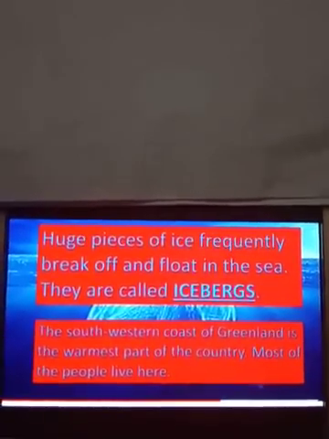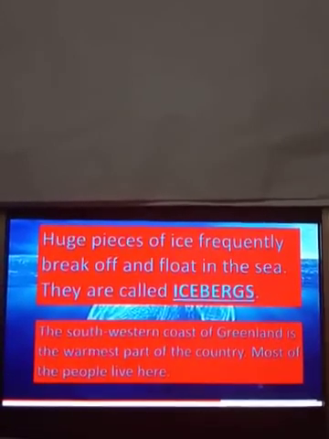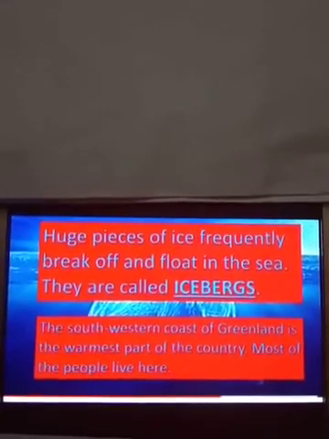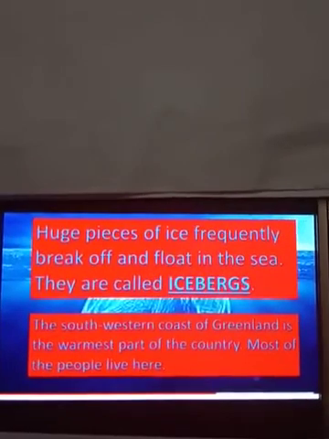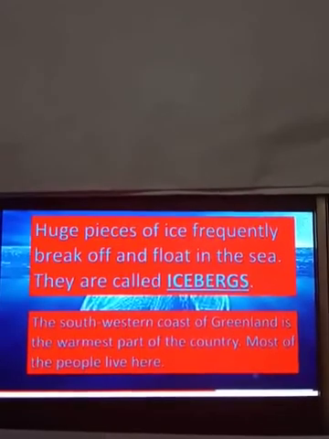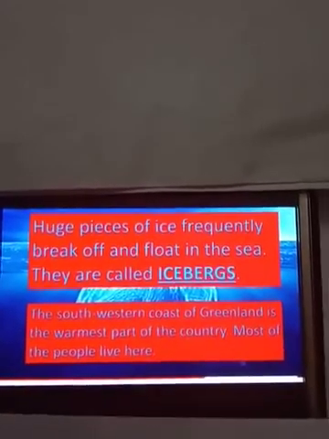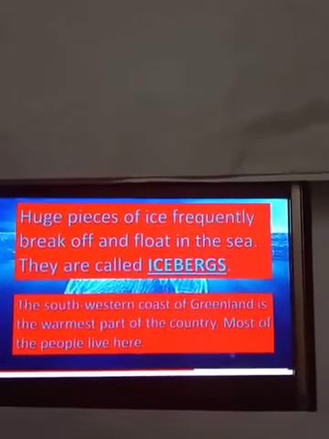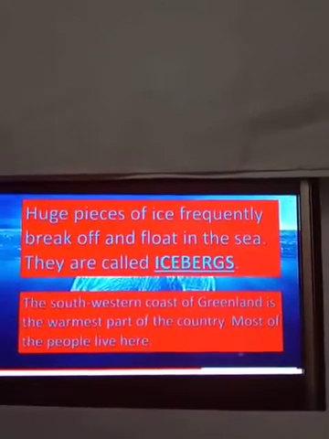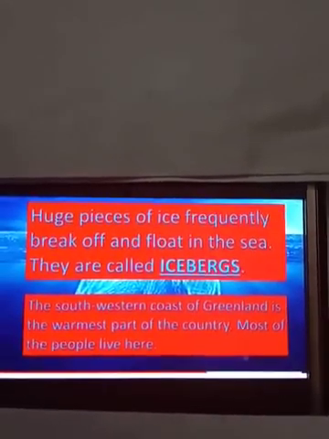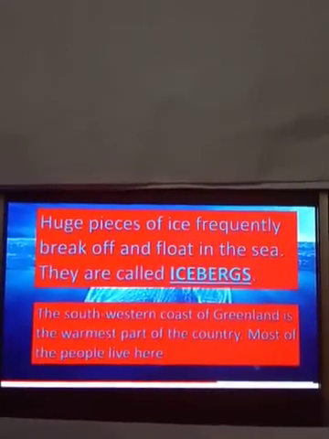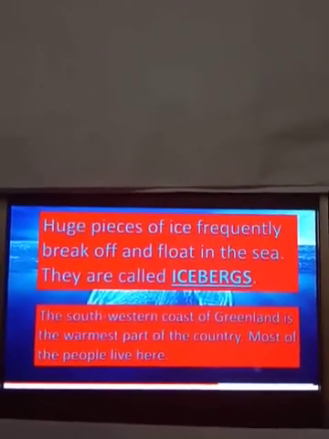So in today's class, what did we learn? Greenland lies in the frigid zone of the northern hemisphere, and it is one of the world's largest island countries. The land remains full of ice and snow throughout the year because it stays away from the equatorial region and away from the sun's rays. Its capital is Nuuk, and it is separated from the islands of Canada by the Davis Strait and Baffin Bay. It is situated towards the northeast of Canada. Students, I will be discussing this more in the live session. Thank you.